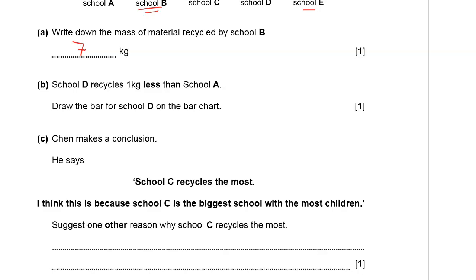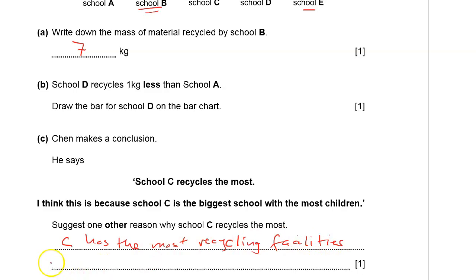The other reason I suppose could be C has the most recycling facilities. Basically, that means that it is more suited for recycling, of course, than the other schools' facilities.